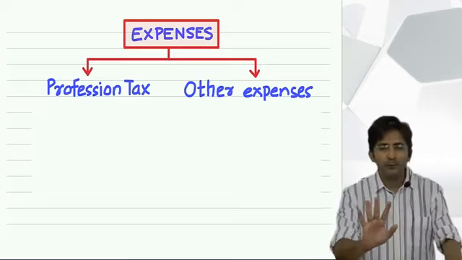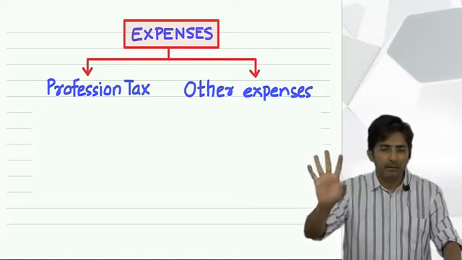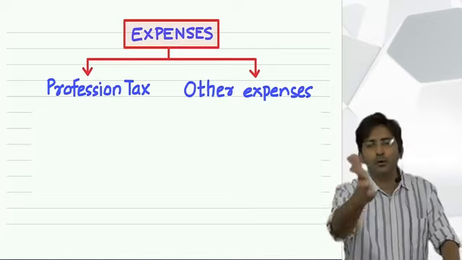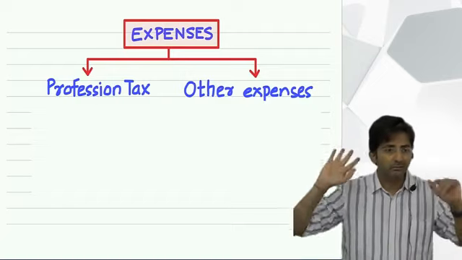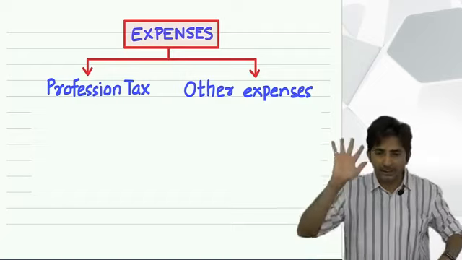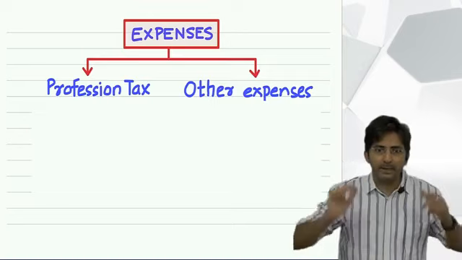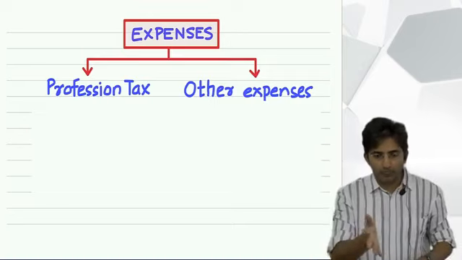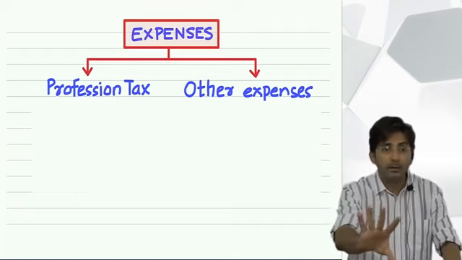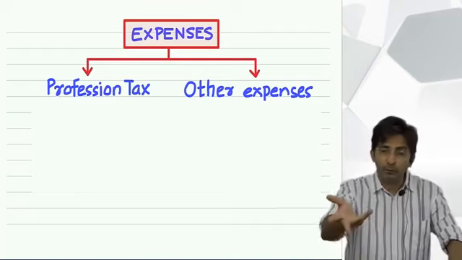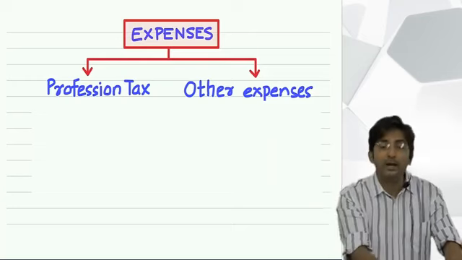But don't worry, profession tax is not a big amount. On the higher side it is 2,400 something for the whole year. It is not a dangerous thing. It is not a big expenditure. For a year, if you have to pay 2,400, what? See, you don't have to remember the amount. Some people have to pay 2,500, some 1,200 rupees.